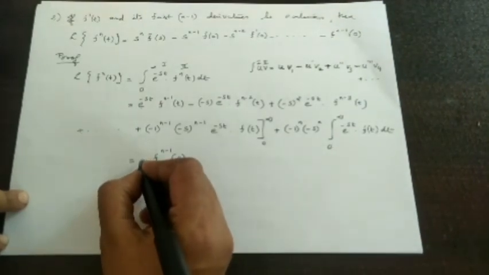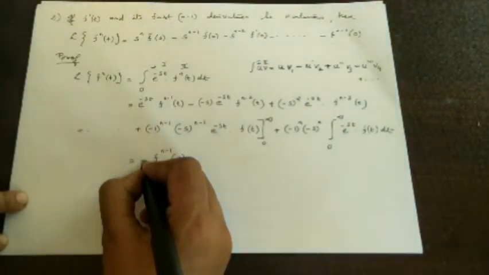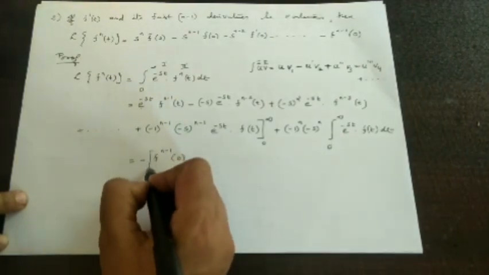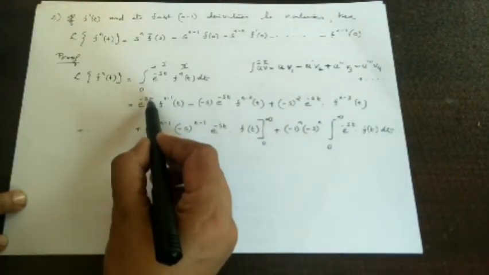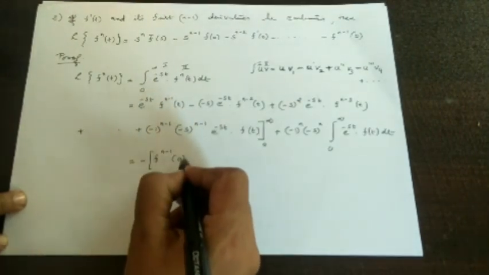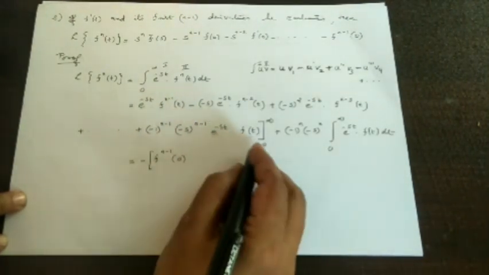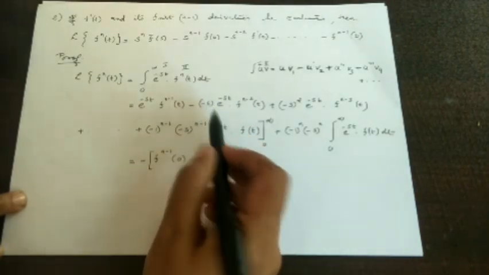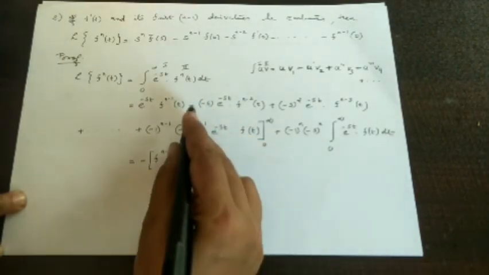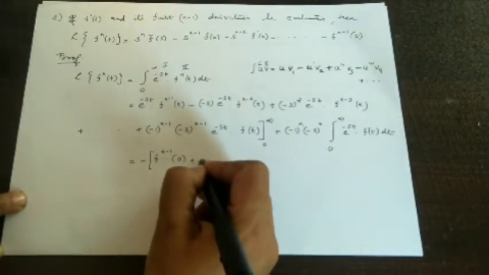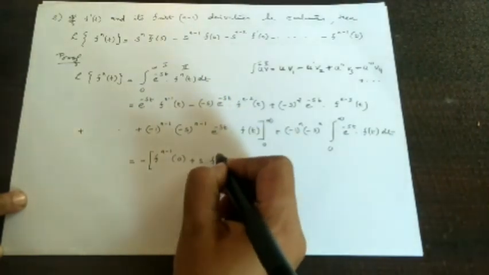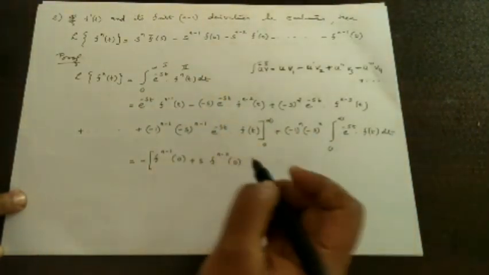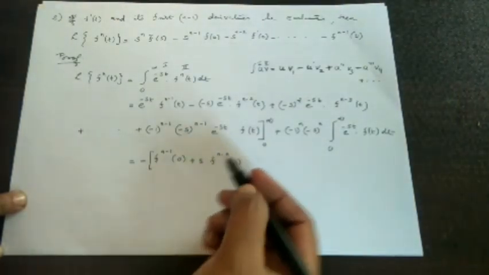By the lower limit we have minus into: first f^(n-1) into, applying 0, e raised to minus 0 becomes 1, f^(n-1)(0). Then applying 0 to the second term we get minus s into minus s means plus s, into e raised to minus 0 is 1, f^(n-2)(0). Already we have put a minus sign here.